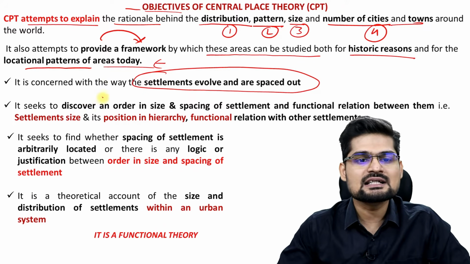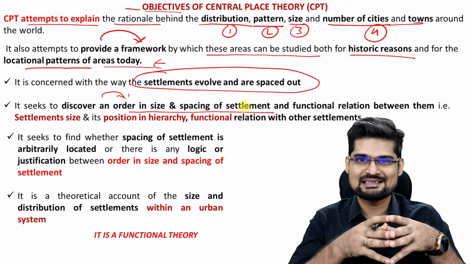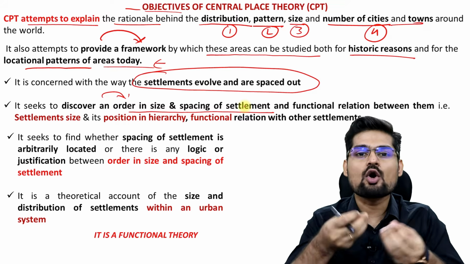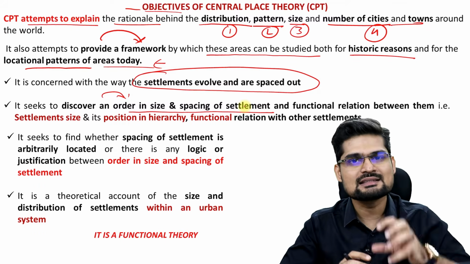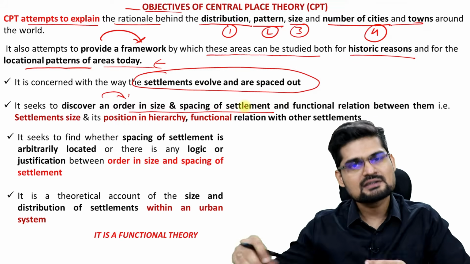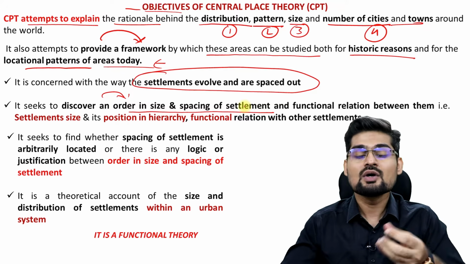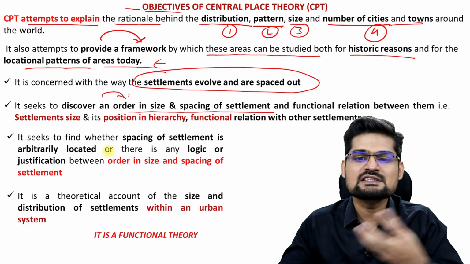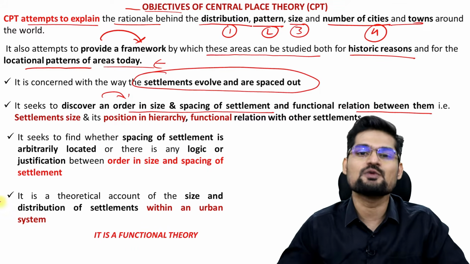Then it seeks to discover an order in the size and spacing of settlement. Now this is very interesting, that it tries to seek an order, tries to find that is there any order existing between larger cities and the smaller cities and the further smaller cities or villages? Is there any linkages between them? So this theory tries to emphasize on the linkages based on functions. So functional relationship between them, right?